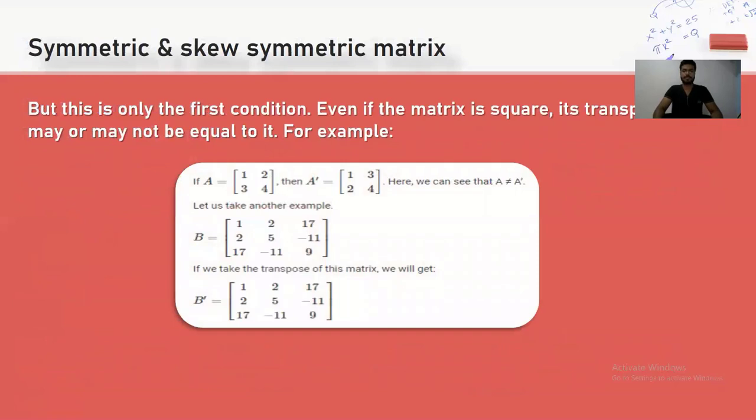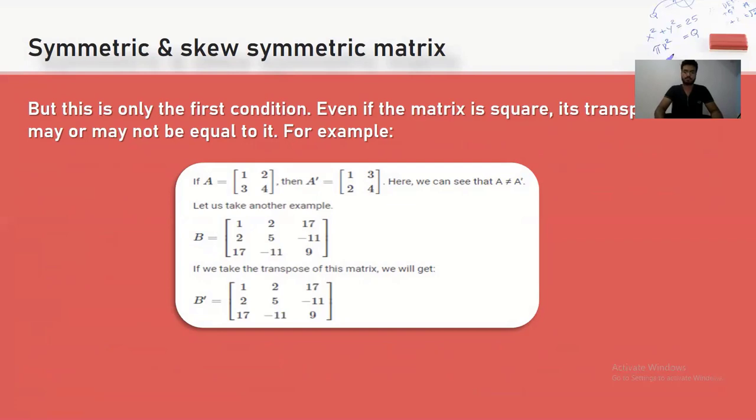This is only the first condition. If the matrix is square, its transpose may or may not be equal to it.